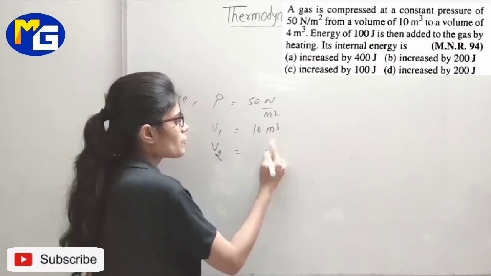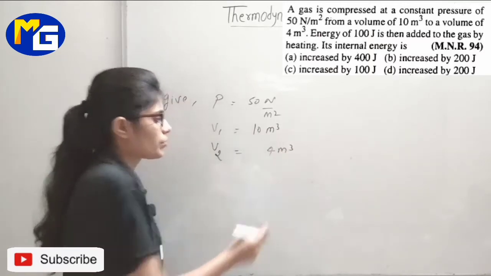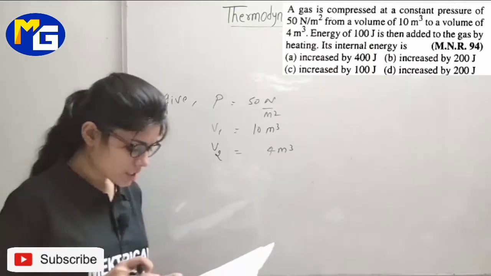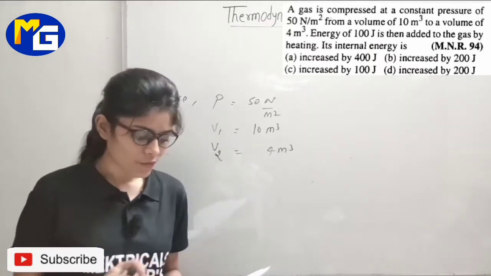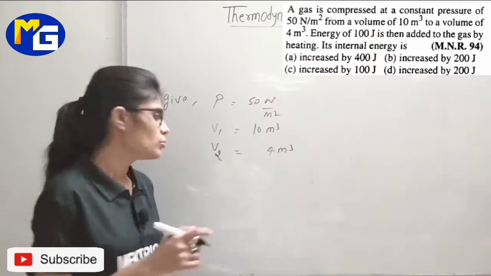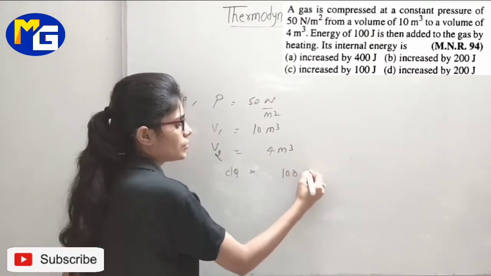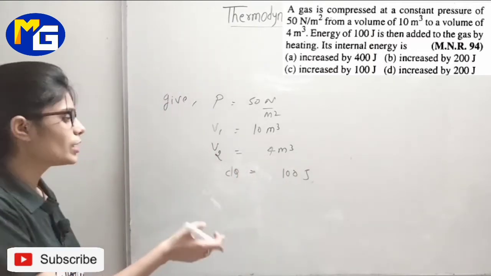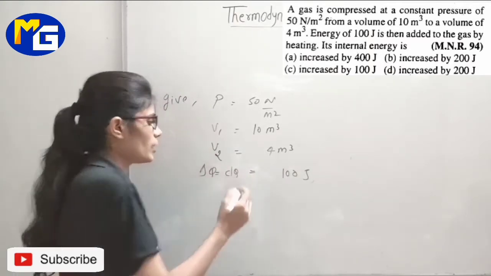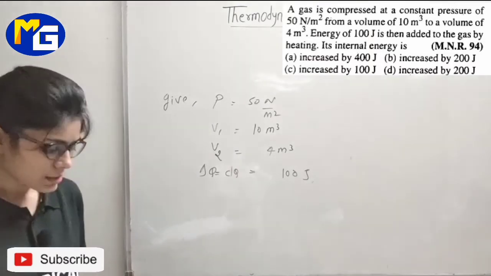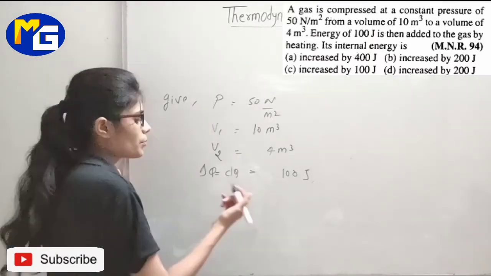Okay, so this is 4 meter cube. We can say this is a compression. Next, what is this? Energy of 100 joule is added to this, means how much energy is added, 100 joule. Okay, you can say Q, dQ, delta Q, anything. इतनी एनर्जी उसको ऐड की है. Then find out the internal energy. What would be internal energy?